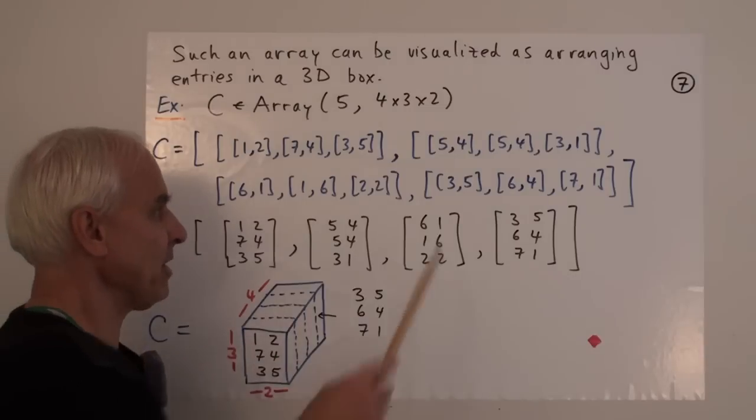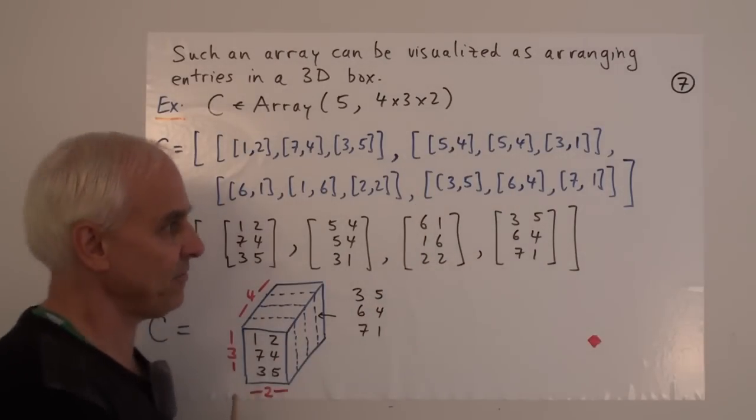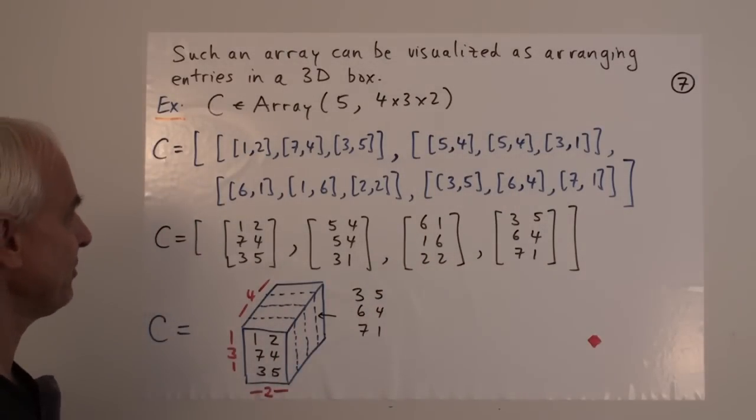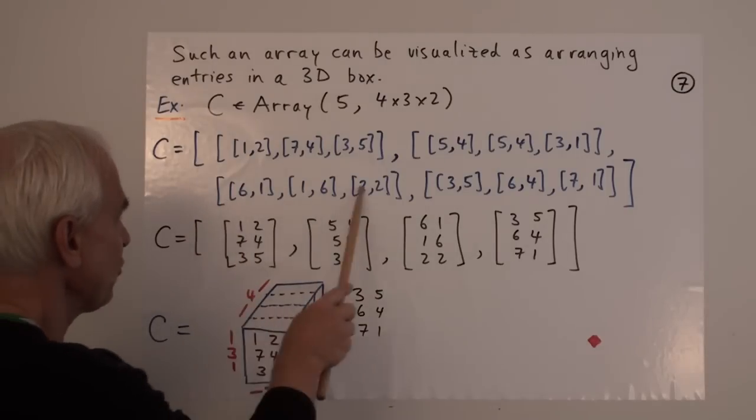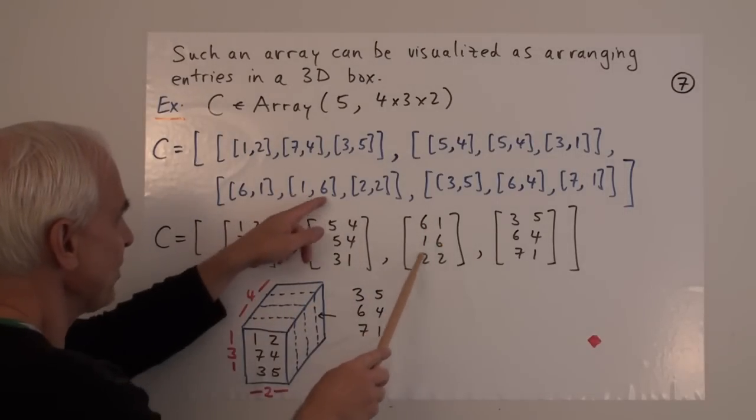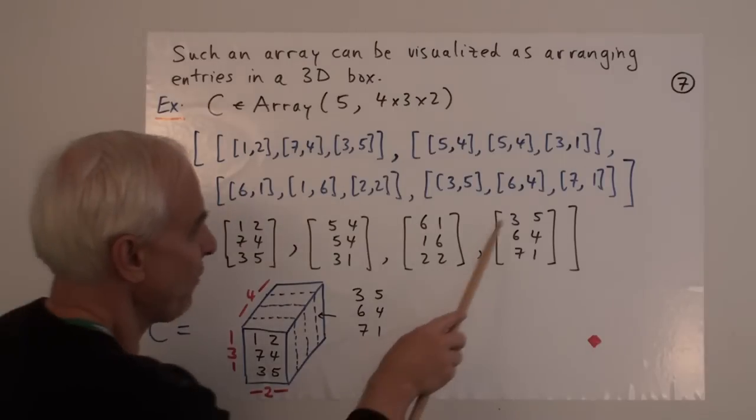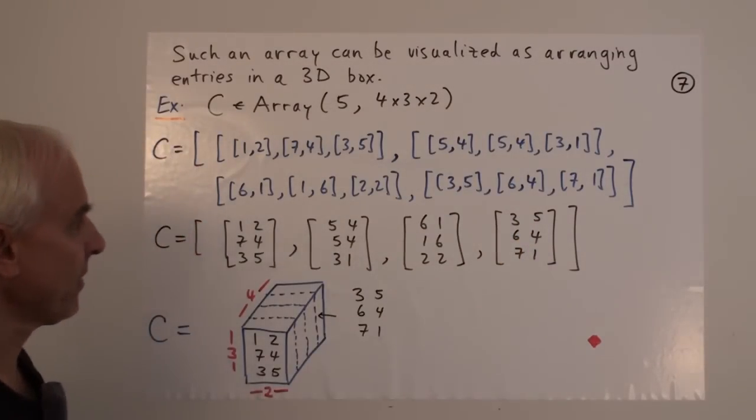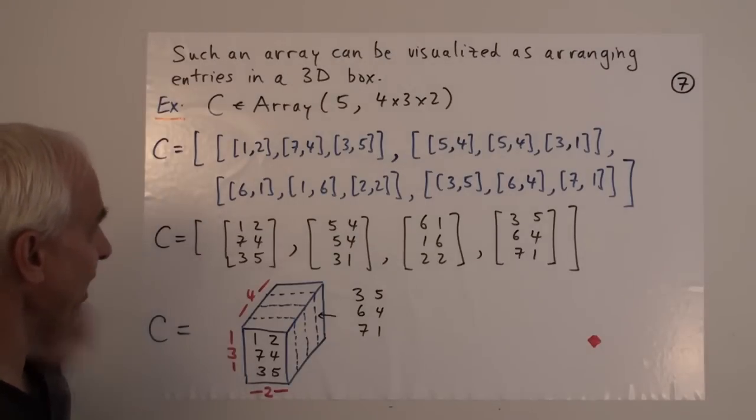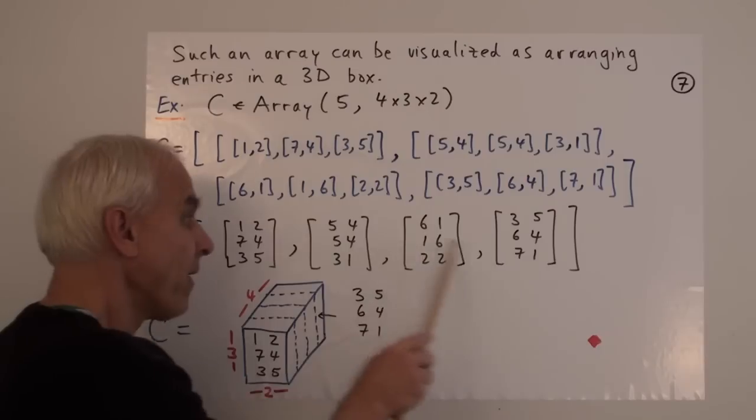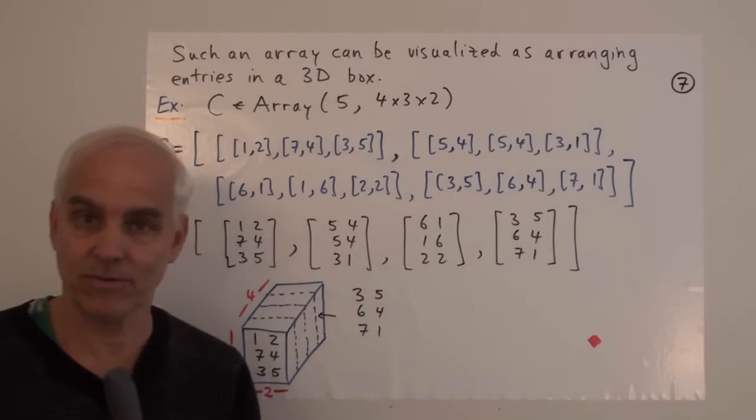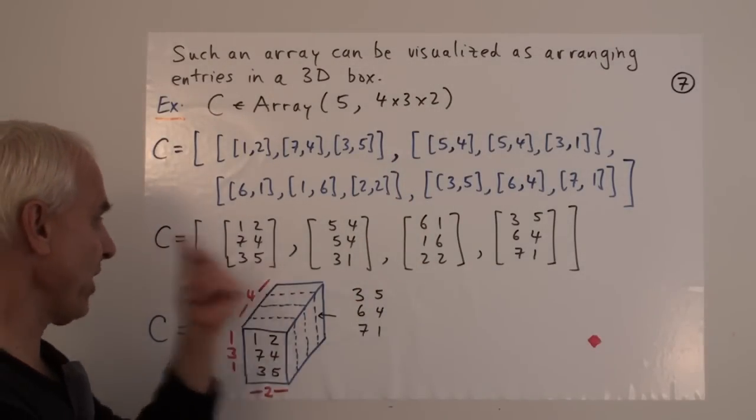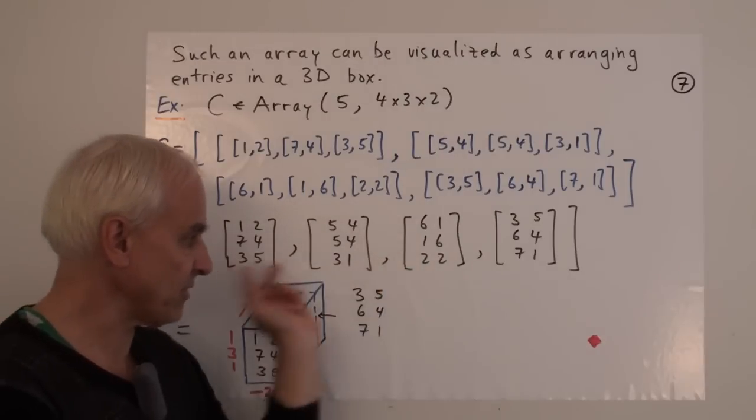A computer might be much happier with this kind of description. The next entry, 6, 1, 1, 6, 2, 2. And the final fourth entry, 3, 5, 6, 4, 7, 1. So here's another way of thinking about this array as 4 3 by 2 arrays. That's a 3 by 2 array, that's a 3 by 2 array. There's another one, there's 4 of them all together.